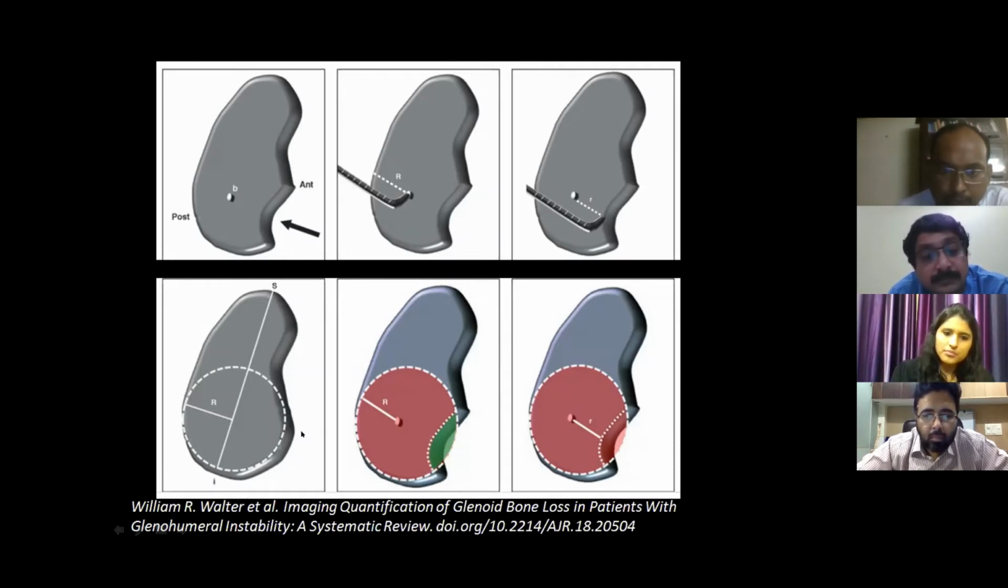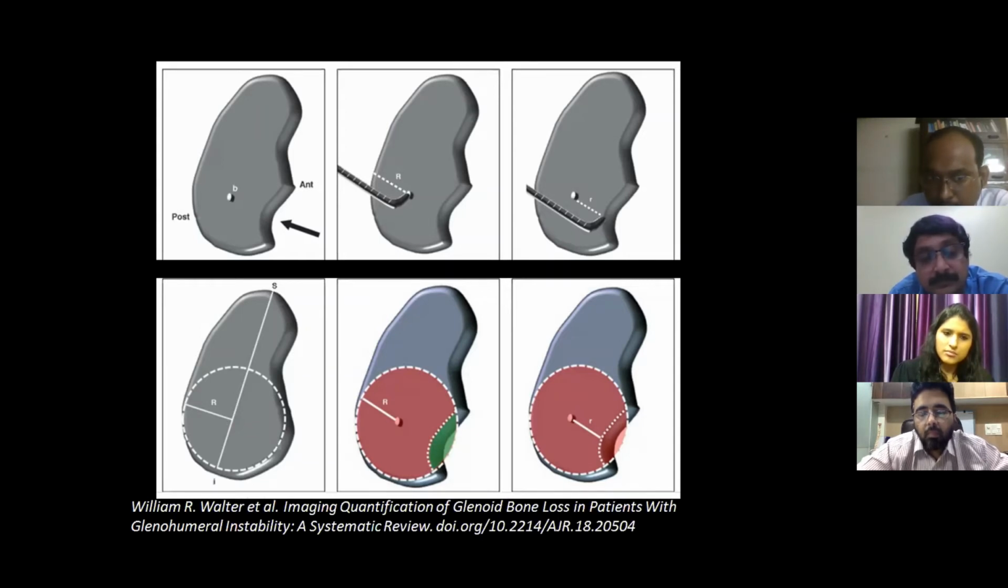But gradually, when they moved on to CT and MR, they found that something called the best fit circle method is more accurate. In the best fit circle method, they have done studies on 3 different methods. The first one is a very simple method, where you do the CT or MR of the shoulder bilaterally, and for the shoulder which is supposed to be normal, you calculate the radius of that glenoid, and then compare it with the affected side.